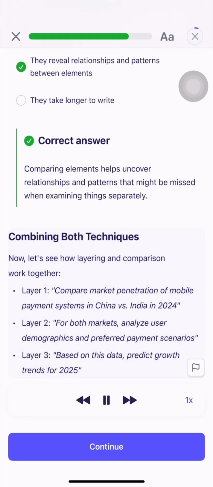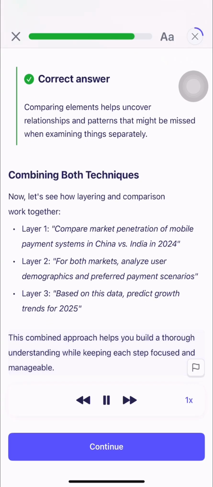Combining both techniques. Now, let's see how layering and comparison work together. Layer 1. Compare market penetration of mobile payment systems in China versus India in 2024. Layer 2. For both markets, analyze user demographics and preferred payment scenarios. Layer 3. Based on this data, predict growth trends for 2025. This combined approach helps you build a thorough understanding while keeping each step focused and manageable.